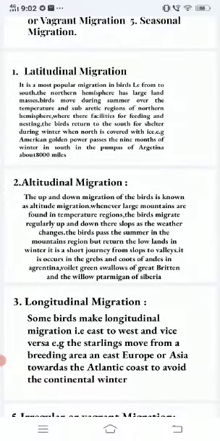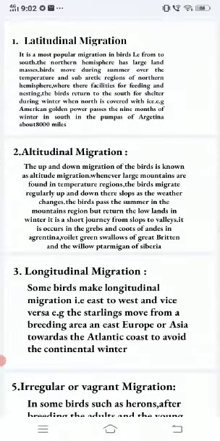Second is altitudinal migration. The up and down migration of birds is known as altitudinal migration. Whenever large mountains are found in temperate regions, the birds migrate regularly up and down their slopes as the weather changes. The bird passes the summer in the mountainous regions but returns to the lowlands in winter. It is a short journey from slopes to valleys.